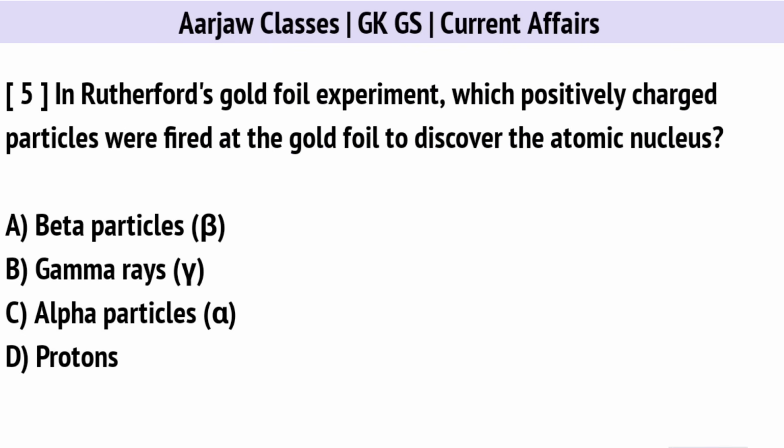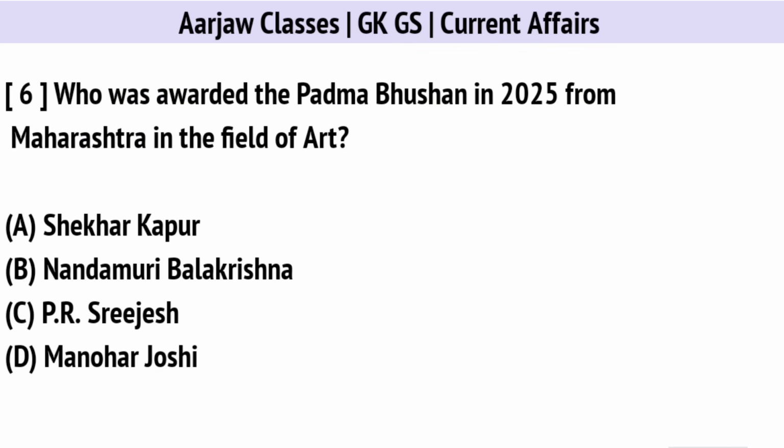In Rutherford's gold foil experiment, which positively charged particles were fired at the gold foil to discover the atomic nucleus? Right option is C. Alpha particles. Who was awarded the Padma Bhushan in 2025 from Maharashtra in the field of art? Right option is A. Shekhar Kapoor.